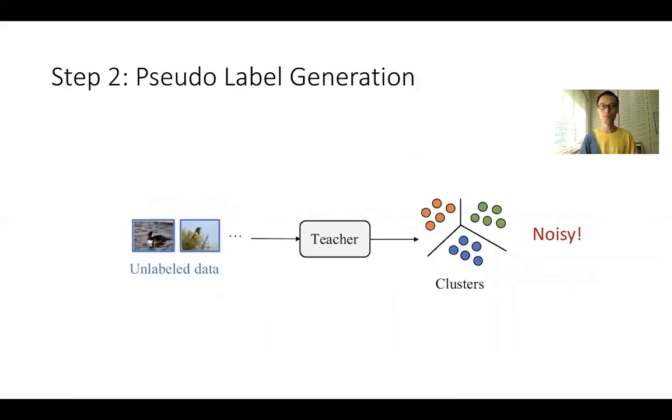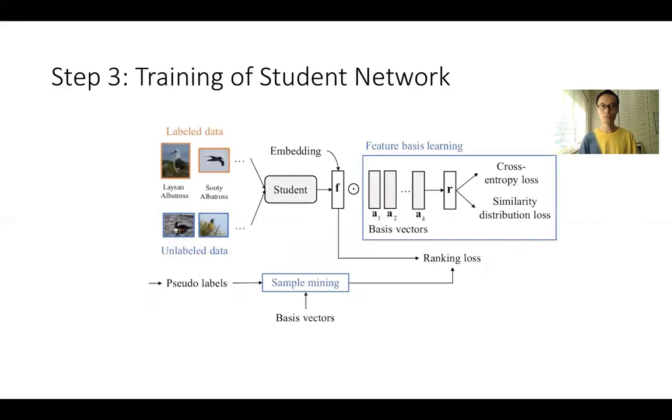In step 2, we use the teacher network to generate the pseudo labels for the unlabeled data. We perform k-means clustering to generate a cluster ID for each individual sample. Note that the pseudo labels generated in this step are often noisy. In step 3, we perform training of the student network. The student network consists of a student backbone and an embedding layer, and our goal here is to learn better embedding representation.